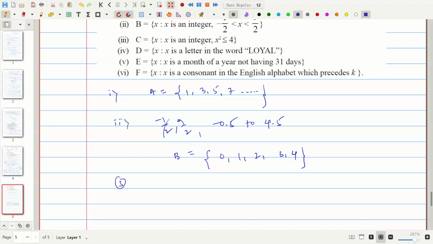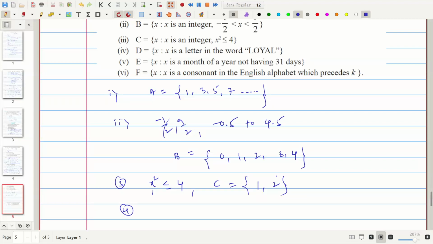The third one is an integer x where x square is less than or equal to 4. Means what? If we take c, then 1 square is 1, 2 square is 4. If you put the value 1, 1 square is less than or equal to 4. 2 square is equal to 4. 3 will not come.